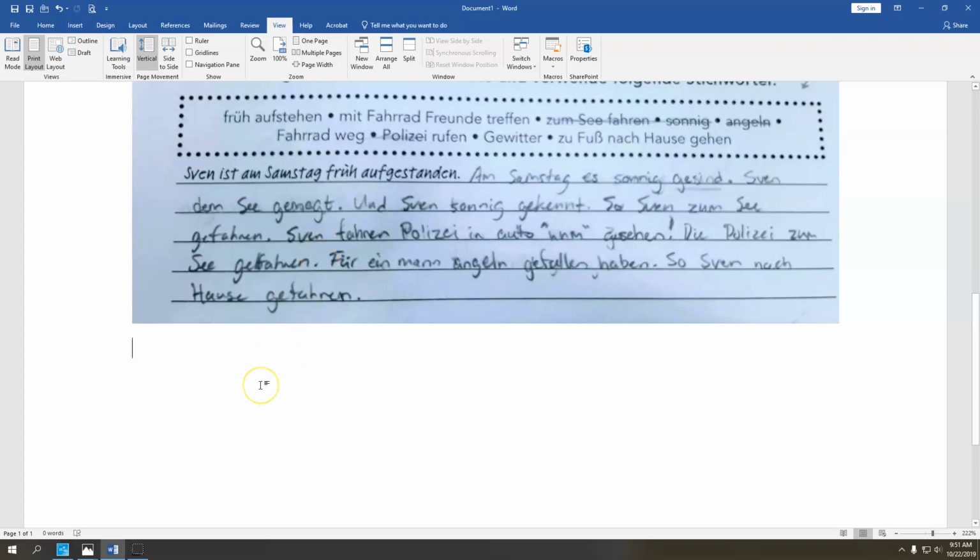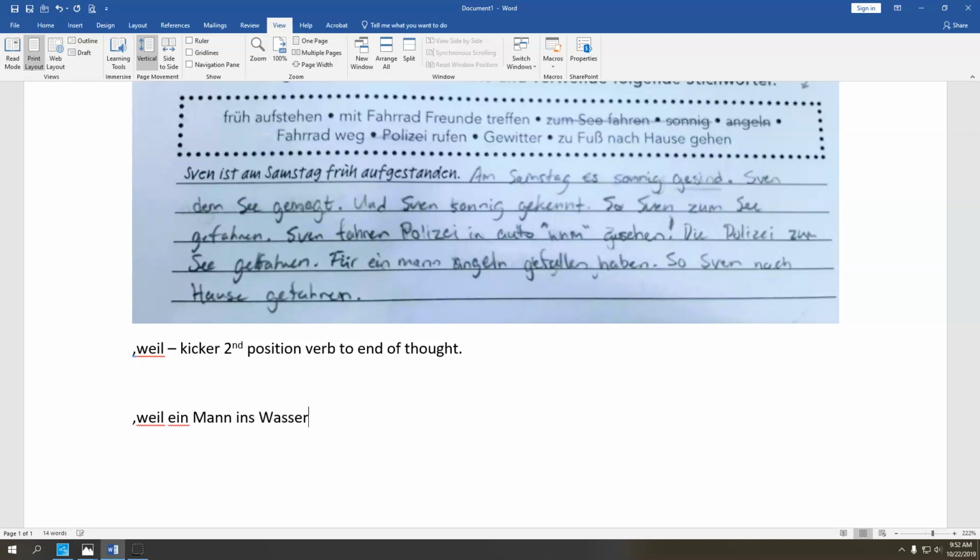Okay, so let's blend these two sentences using a because statement. Comma weil. Remember, weil is a kicker. It's going to send our second position verb to the end of our thought. Okay? So we're going to go comma weil. And then I would talk about ein Mann. Now we want to say he fell into the water. So into the water has direction, so it's accusative.